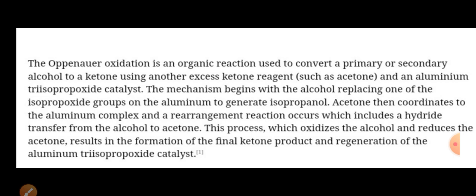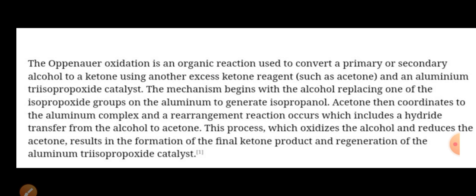But if we see the reaction of this Oppenauer oxidation, the alcohols with aluminum triisopropoxide and excess of acetone give the formation of ketones.